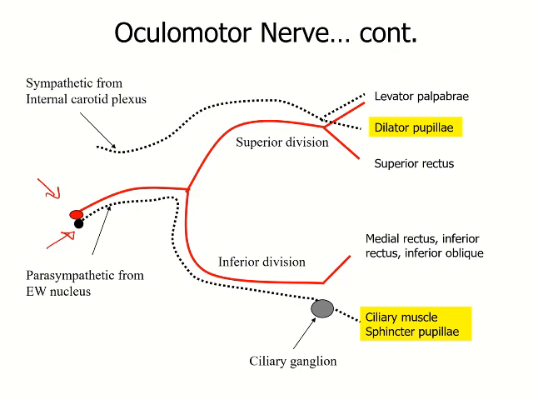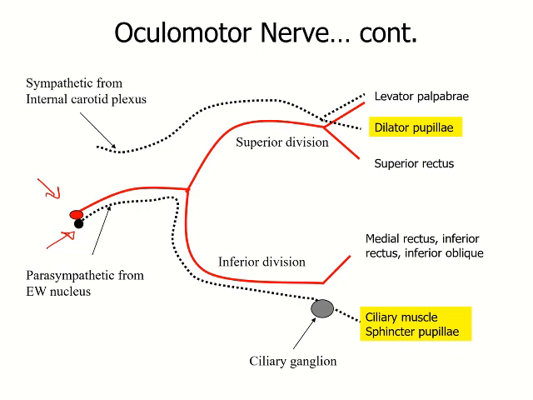The oculomotor nerve later, once it comes out from the cavernous sinus, divides into a superior division and an inferior division. And the parasympathetic fibers pass with the inferior division.